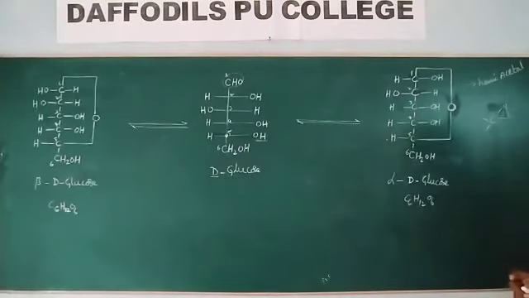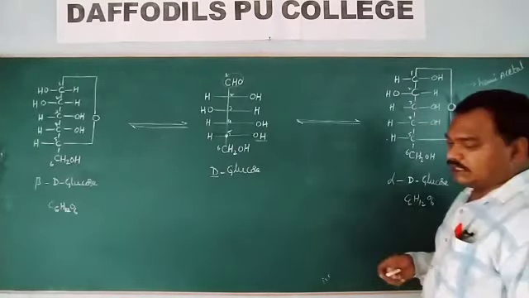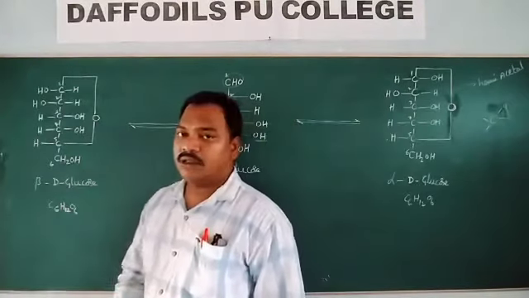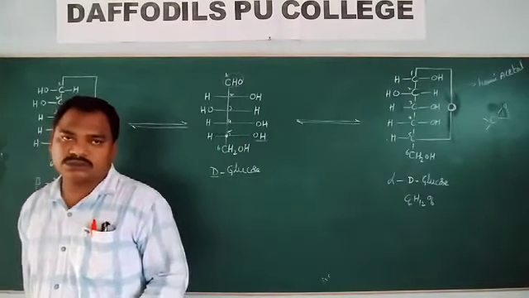Like this, the bonding is called hemiacetal. So we can see the hemiacetal bonding in the case of glucose.